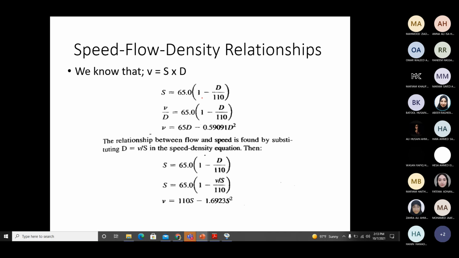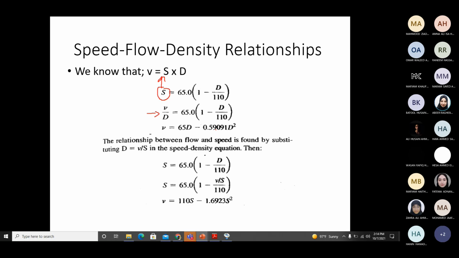Now, in this equation, I can replace the value of S from here. S equals V upon D. So you take D, open this bracket, and take D on the other side. So flow equals 65 D minus 0.59 D square. So this is the equation between flow and density.